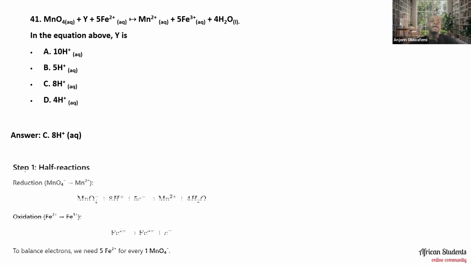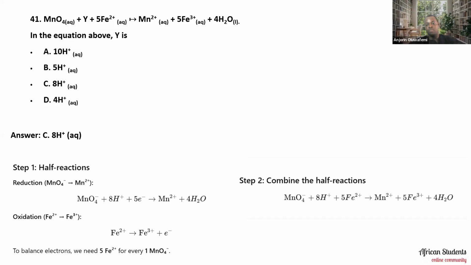And like I said, bringing it out like this is a stepwise thing. You drop them into two half reactions, reduction and then oxidation. And then when you move on like that, you combine, and then you can easily get what Y is, which is the unknown entity in that question. So 8H+, that's what Y represents there. Okay.